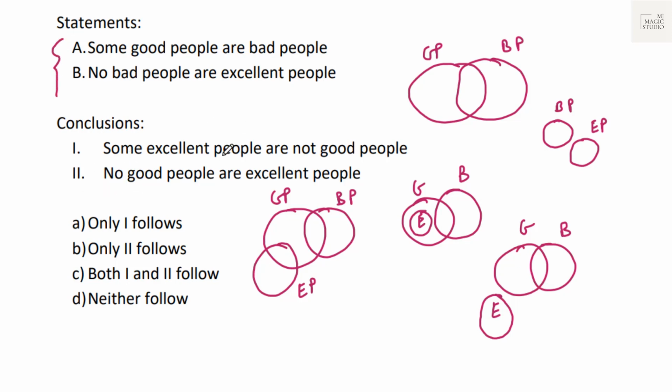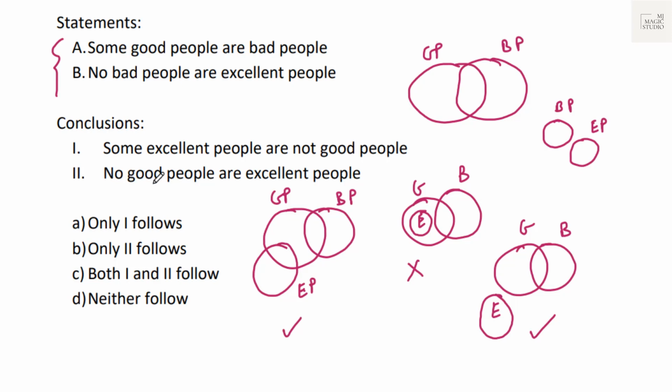Conclusion: some excellent people are not good people. Here we can see that some excellent people are not good people. Here we can see that all excellent people are good people. And here we can see that some excellent people are not good people. It follows in only two but not in all three.